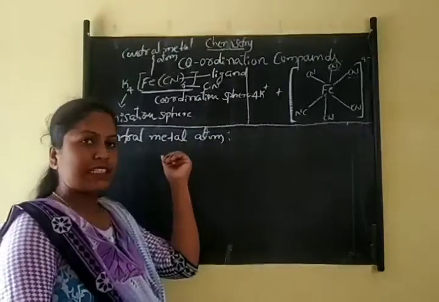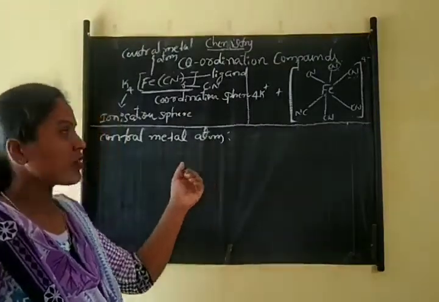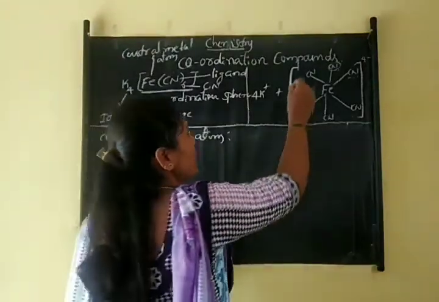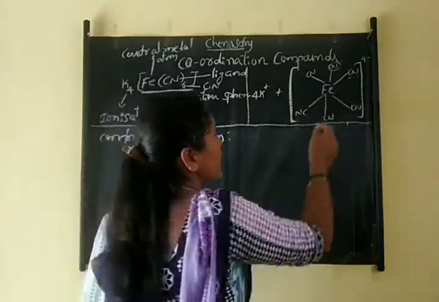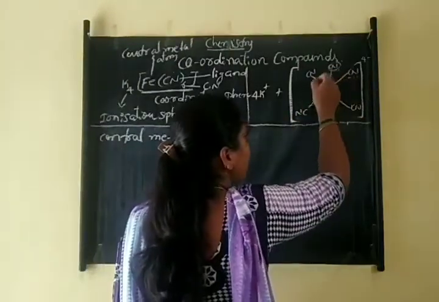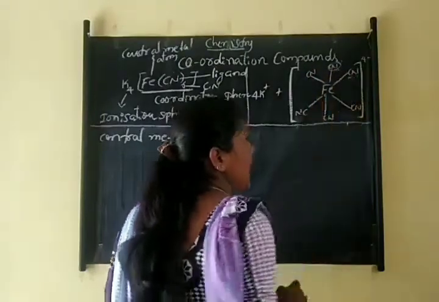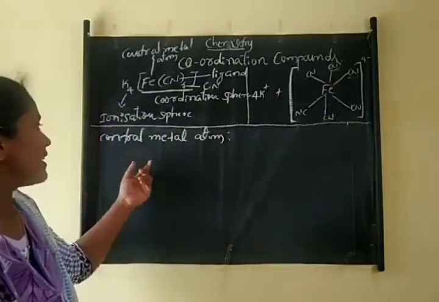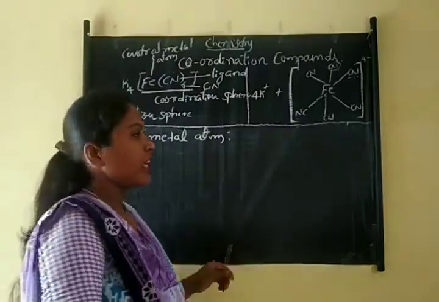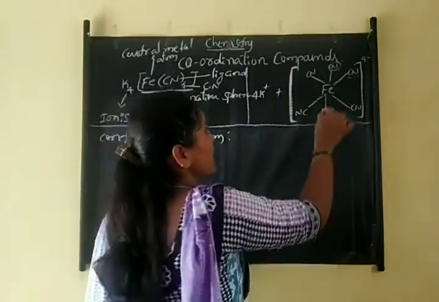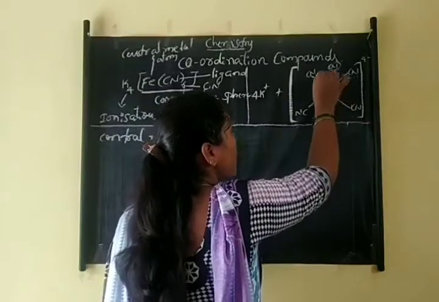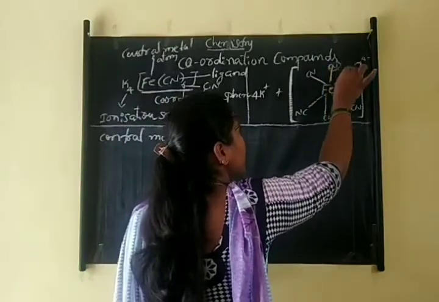Next is the central metal atom. In a coordination complex, the atom which is bonded to a fixed number of ligands in a geometrical arrangement is called the central metal atom.